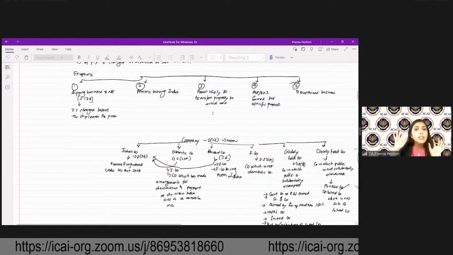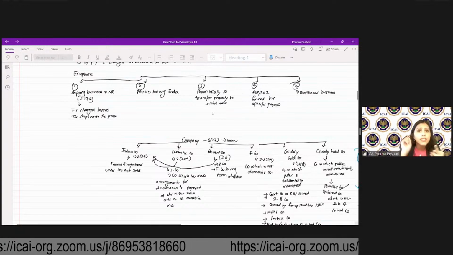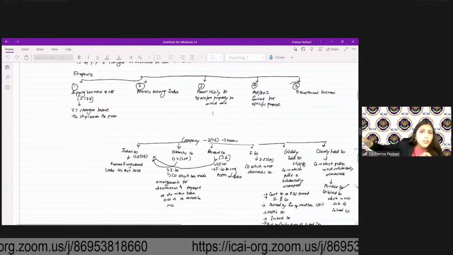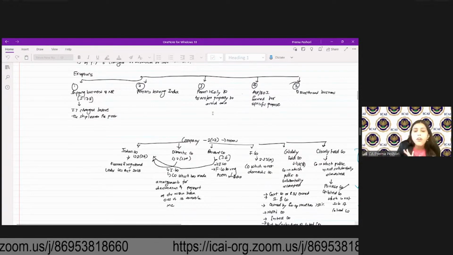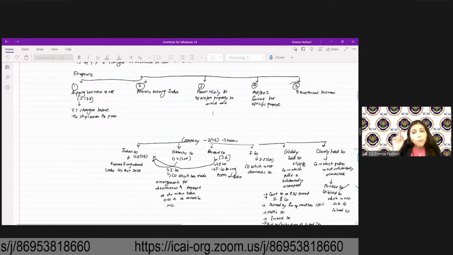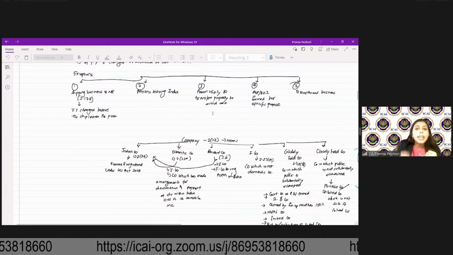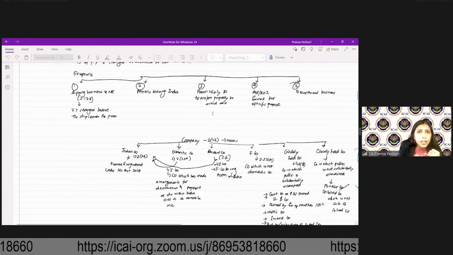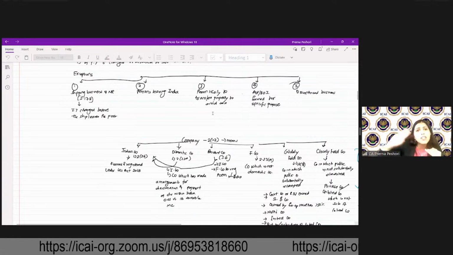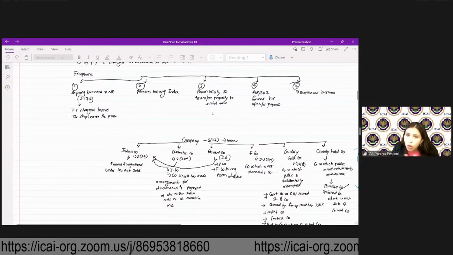Then you cannot claim the specified deductions, which are 33AB for tea, coffee, rubber development, site restoration fund, scientific research, contribution to research associations for scientific research, statistical research, national laboratory, all of that you cannot claim. Contribution to an Indian company for scientific research you cannot claim. What you can claim is scientific research expense related to your own business, including the expenses relating to the period prior to commencement of business, and any capital expenditure for scientific research will be allowed. Investment based deduction under 35AD, 35CCC not allowed.